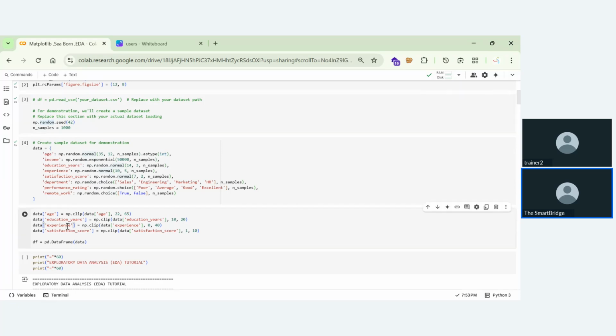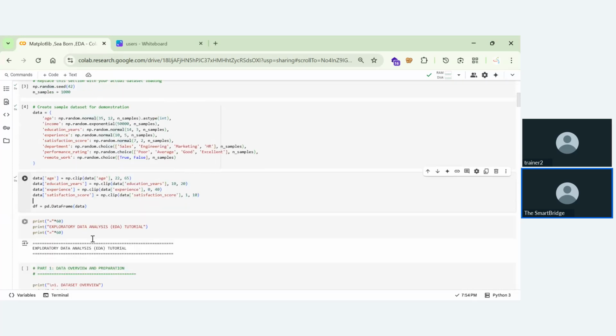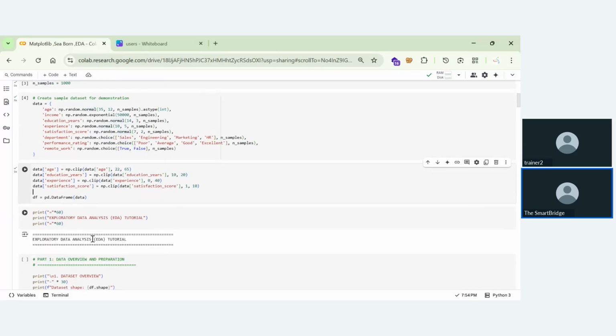So here, look at this. We are taking in this data. The data is like a dictionary. In this dictionary, we have an age column, an education column, an experience column, and a satisfaction score column. In these columns we are taking this data and getting a data frame out of it. For these data frames we are performing the analysis. I hope you understood this.